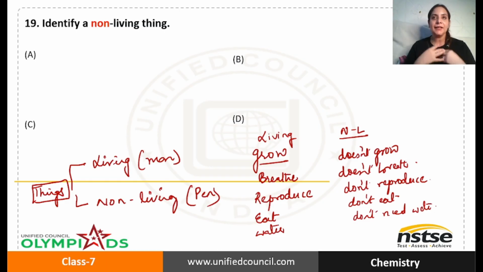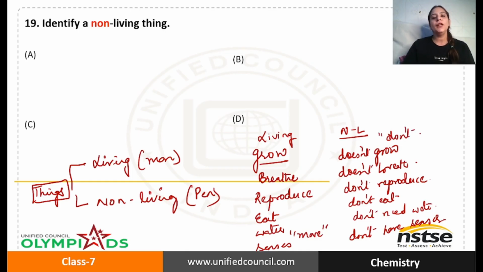I can sense things, right? I can see things with my eyes, I can hear with my ears, I can speak with my tongue, I can feel with my skin. But they can't. So that means I have got senses, but they don't have senses. I can move from one place to another. But can this pen move from one place to another on its own? No. So all non-living things don't move either. So these are the features which make living and non-living things different from each other.